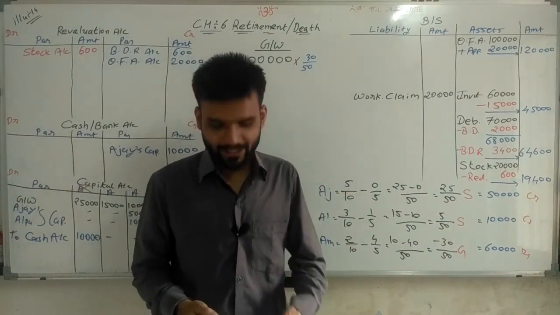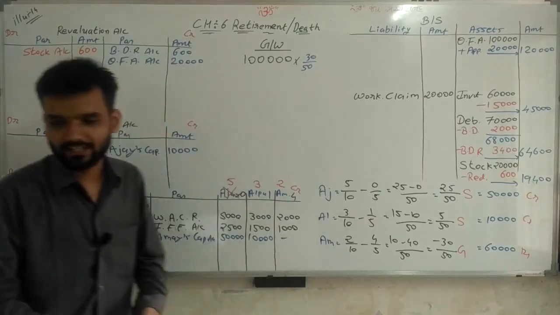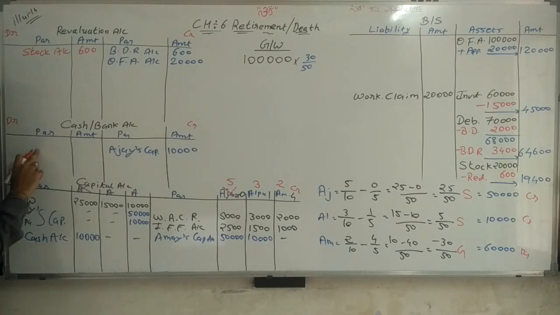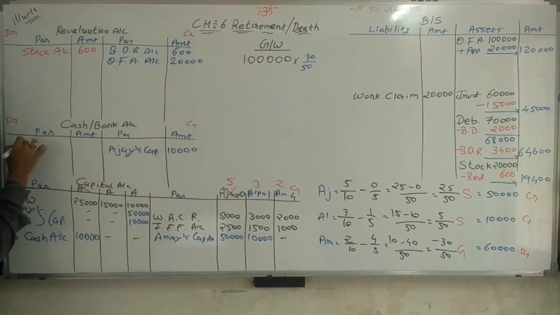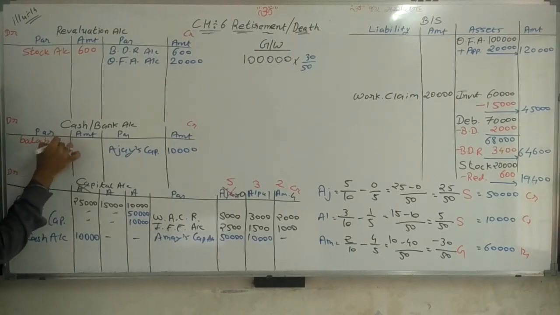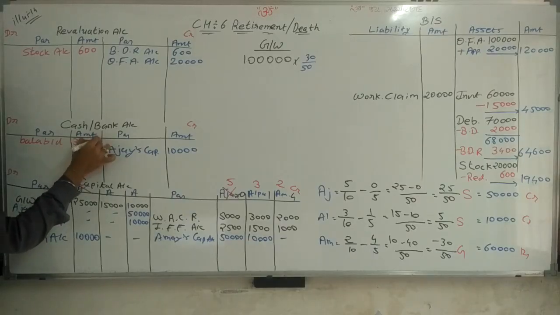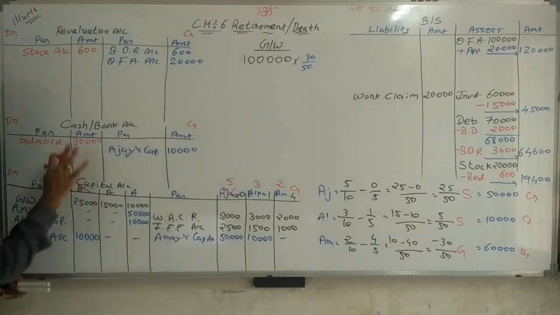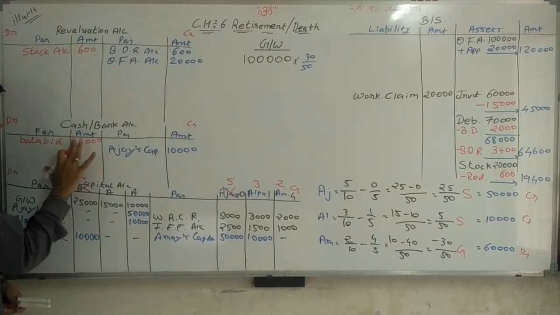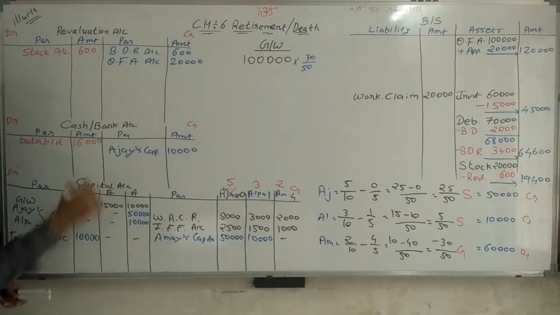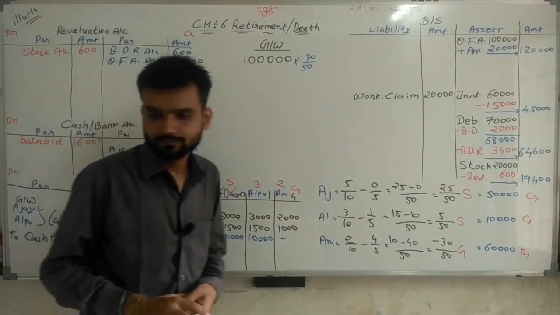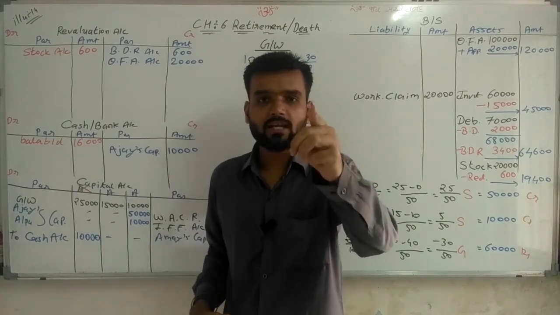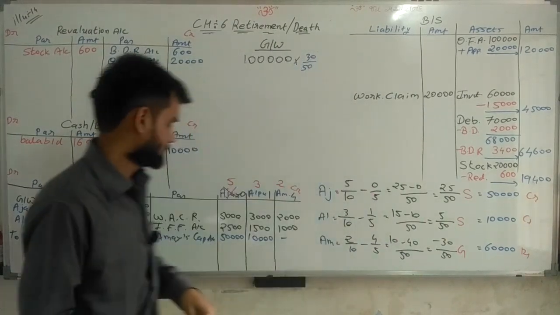Cash. Sir, I need to write the balance. 30,000, or rather 16,000 rupees, is the cash given, because asset side means debit. Then the P&L account, 30,000 rupees. The P&L account is distributed among the partners.